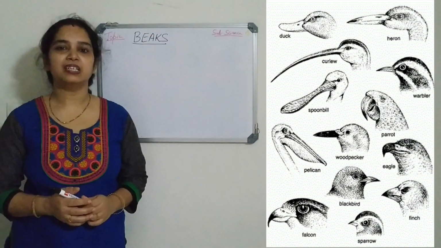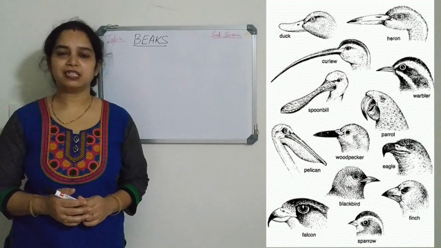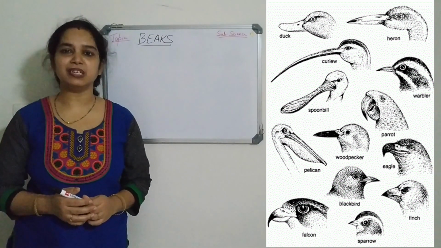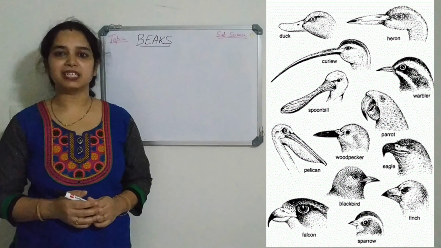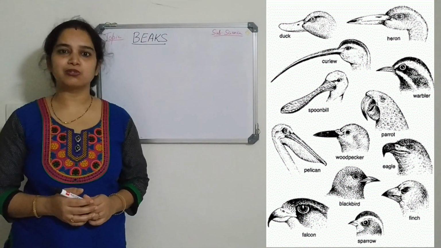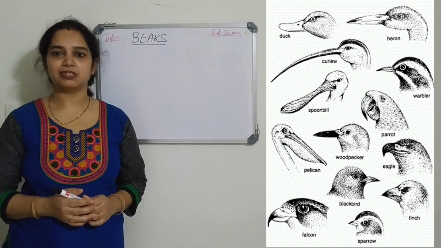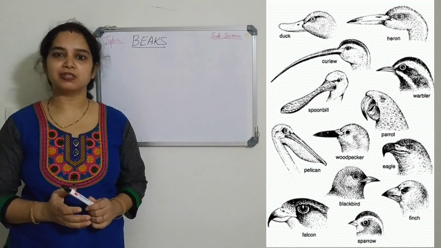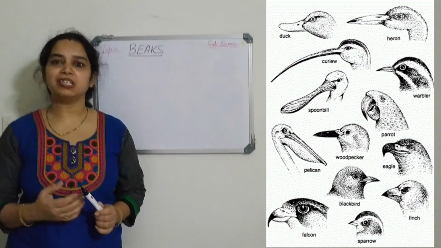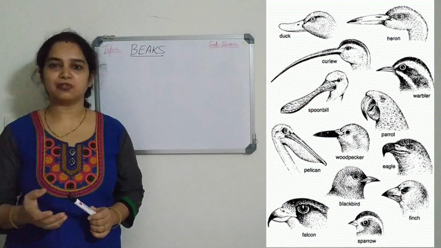Birds don't have teeth. Instead of teeth, they have beaks. Beaks are very helpful in catching hold of food and also in protecting themselves. Different kinds of birds have different kinds of beaks because they are adapted to different eating habits. They eat different kinds of food.